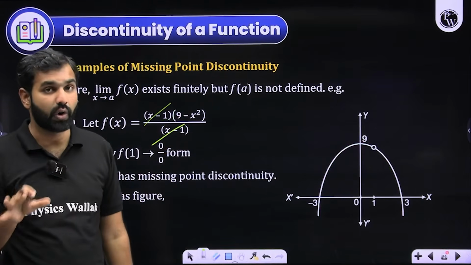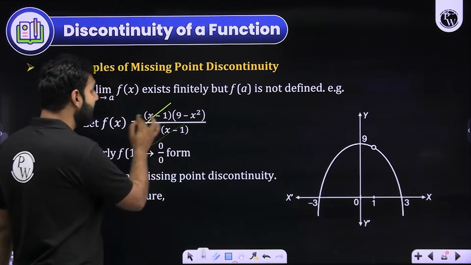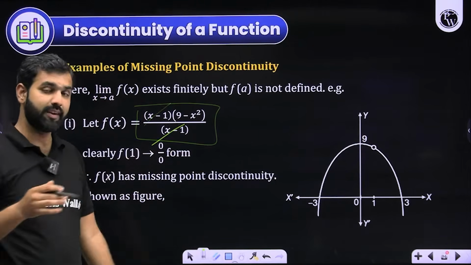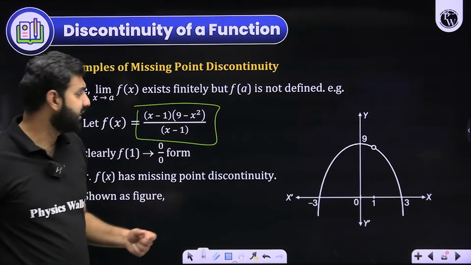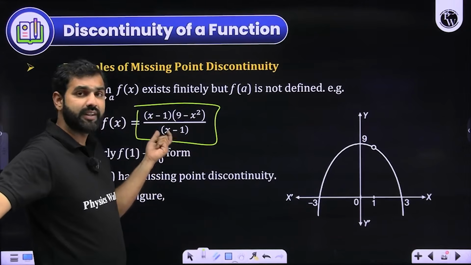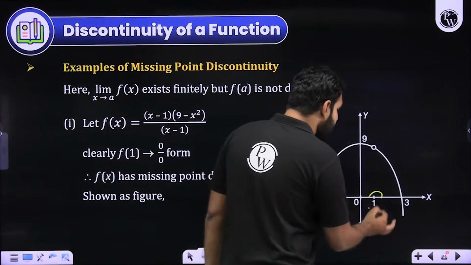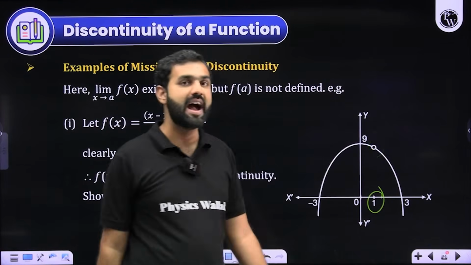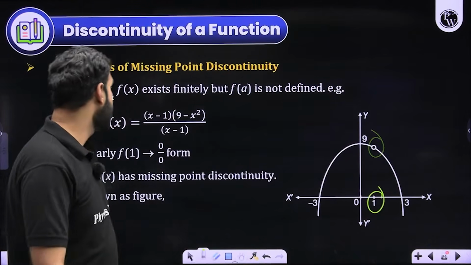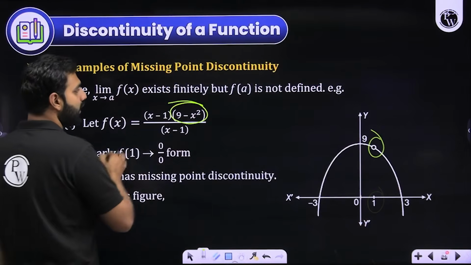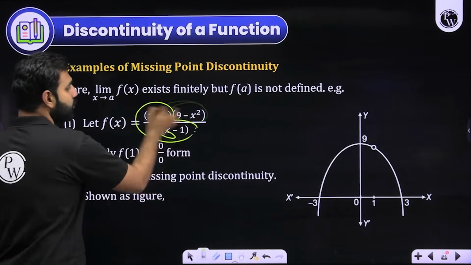That will be mathematically wrong. This function is defined like this. So they have deliberately given x minus 1 in the denominator. And when they say so, they are trying to give you the hint or the idea that 1 is not there in the domain of this function, which means at 1, it is not defined. At 1, the function is not defined. So technically, the function is 9 minus x square only, but at 1, it goes not defined.